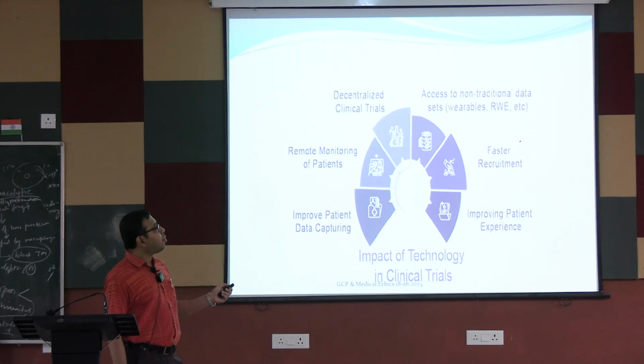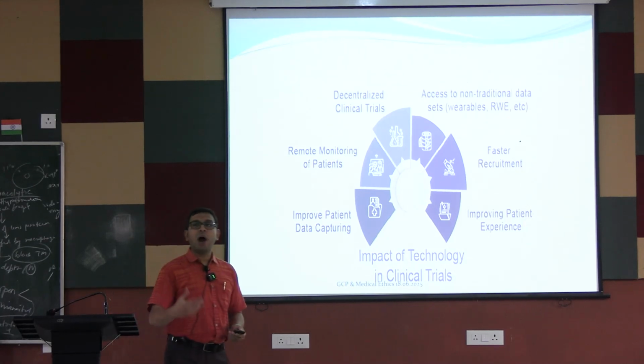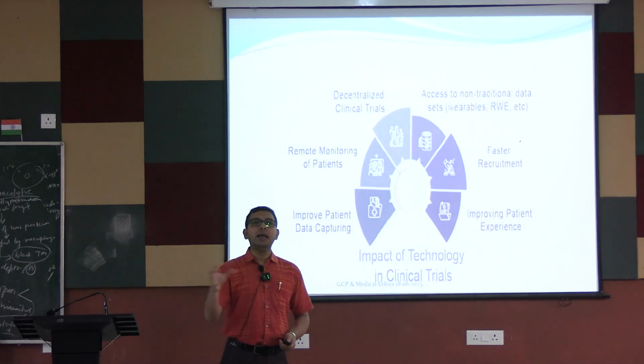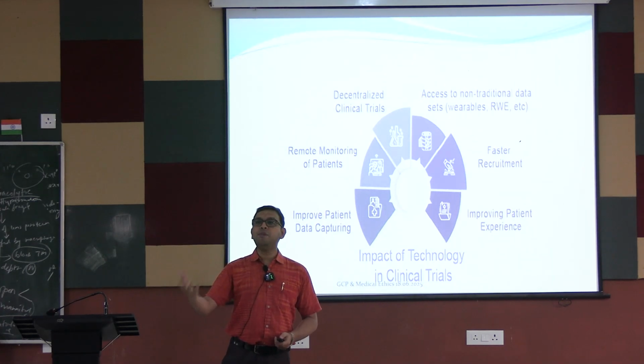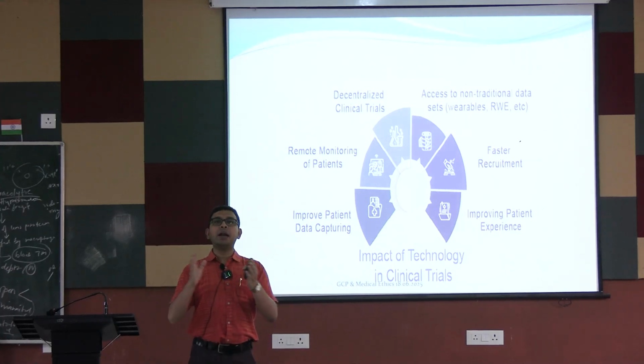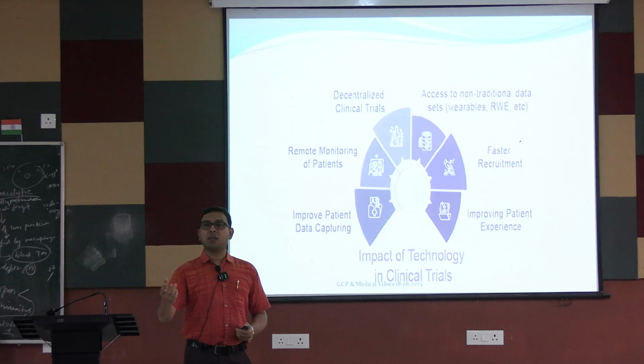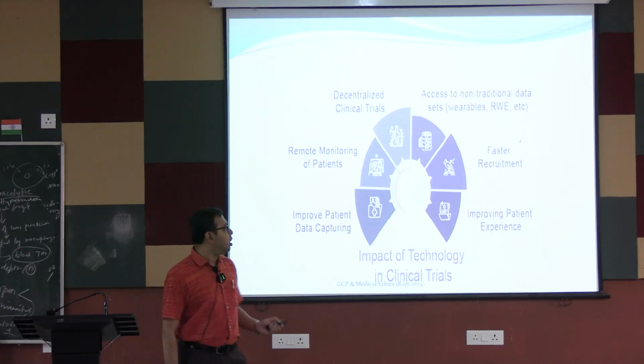Some non-traditional data sets like wearables and artificial intelligence are also included in clinical trials, so that it will be more accessible and more easily performed, and the total duration of the clinical trial, approximately 10 to 15 years, can be shortened. Newer drugs for diseases that have not yet been cured can be obtained easily.